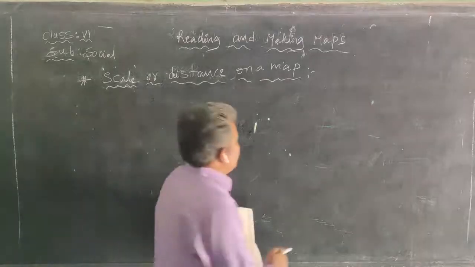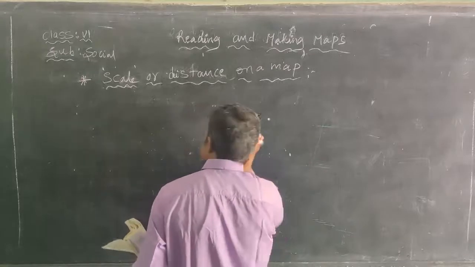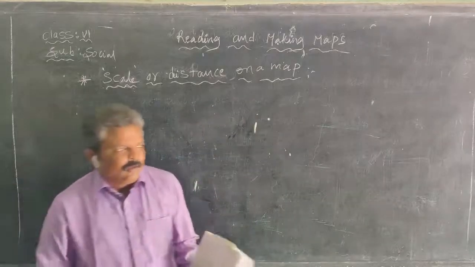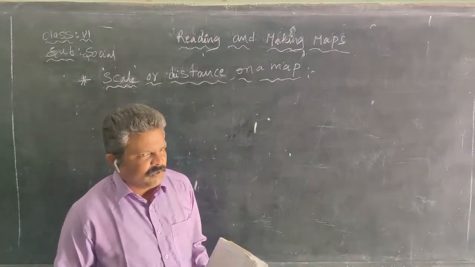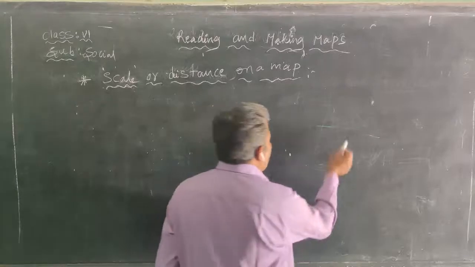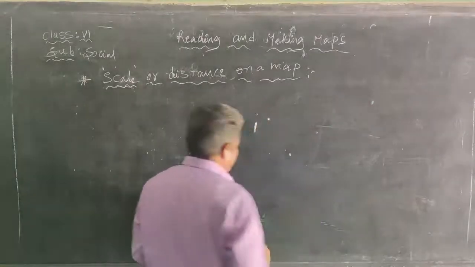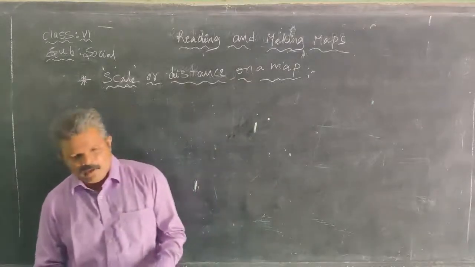In reality, we do not draw real things on a map. We reduce the distance. We do not show the total area on a map; we reduce the distance on the map.